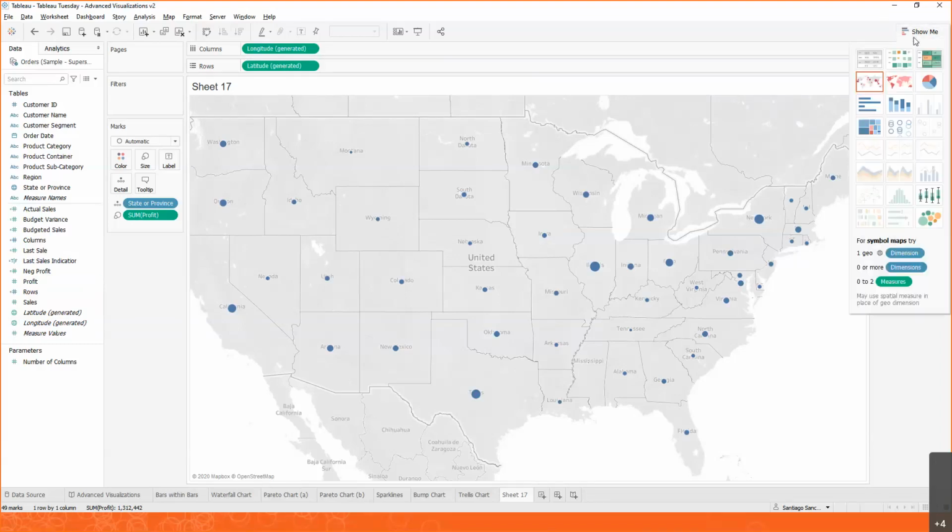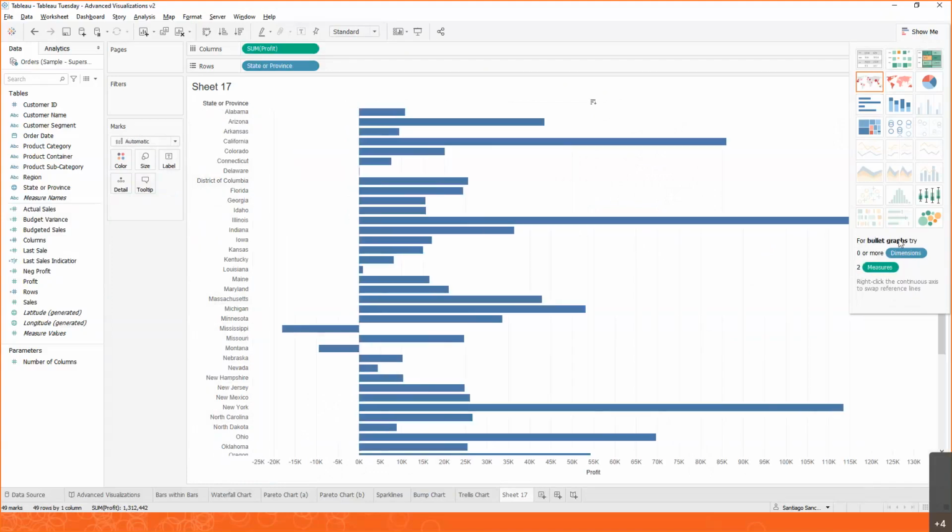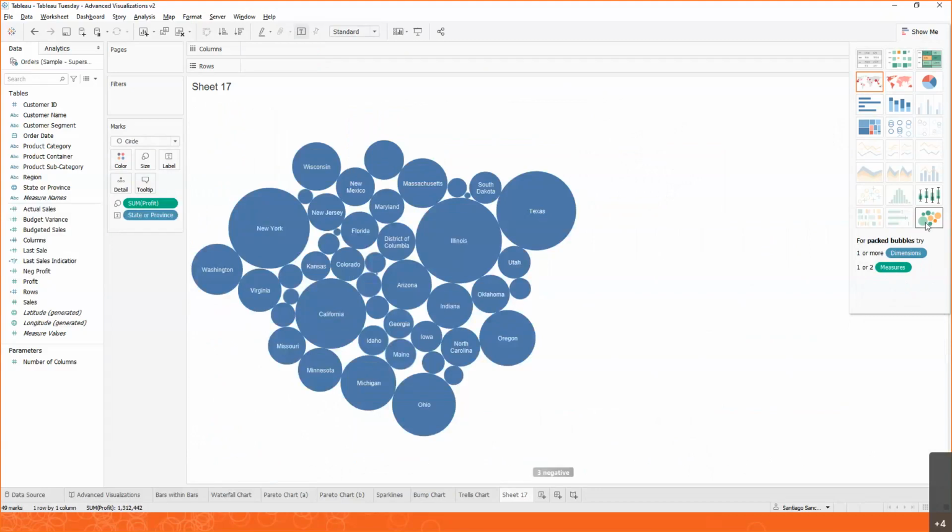And Show Me has some of the most common visualizations that we have available. So if you want to explore this information as a table, you can click on a table. Now, if you want to add some visual elements to it, like color, maybe we choose a highlight table. What if you want to see this in something more visual, maybe as a bar chart or as a bubble chart? You can start changing the lenses in how you see your data immediately.